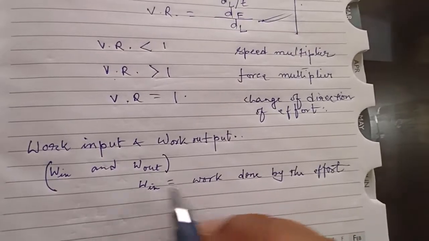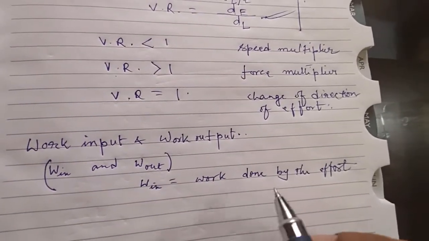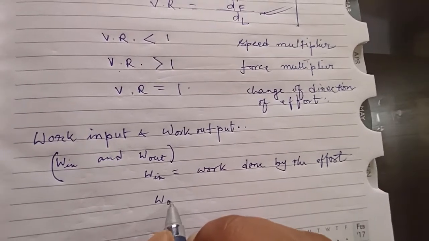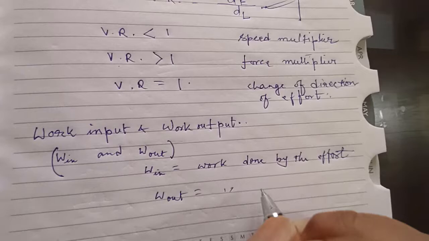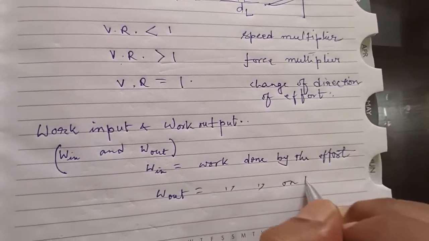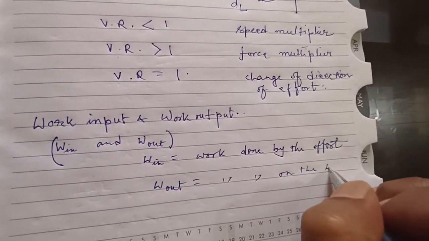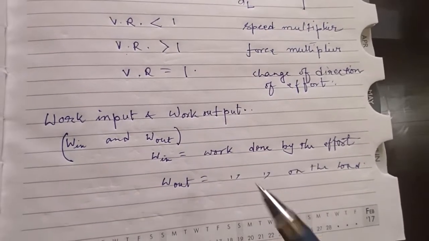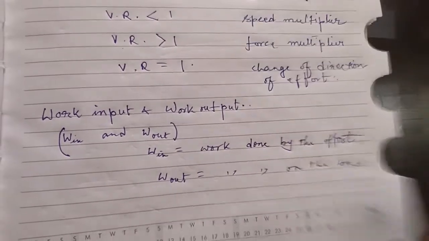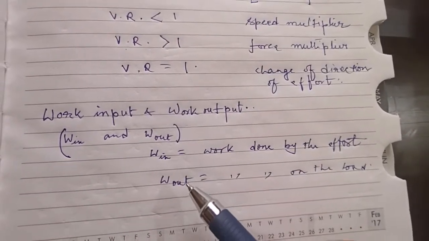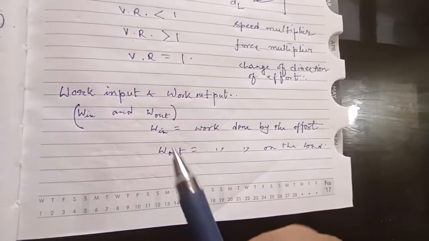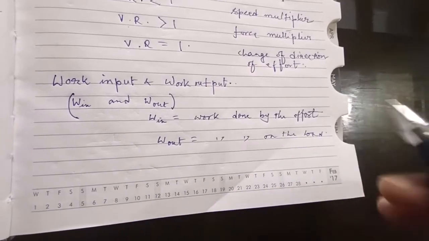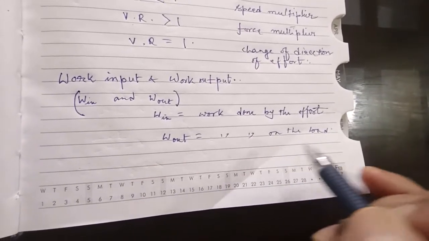So W in stands for the work input, which is work done by the effort. Then what is work output? Work output is defined as work done on the load. So these are the meanings of work input and work output. We can find a ratio between this work input and work output, that is the work done by the effort and work done on the load.